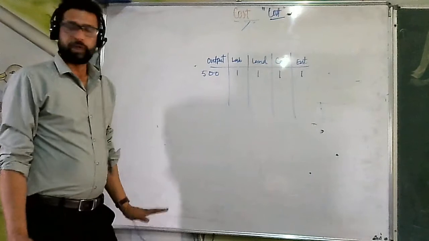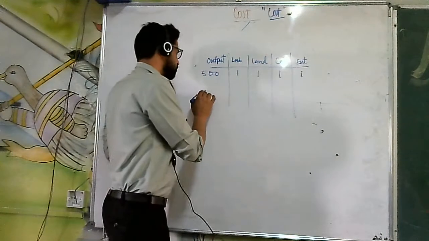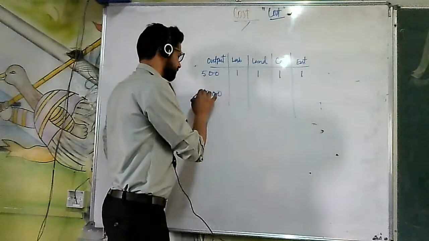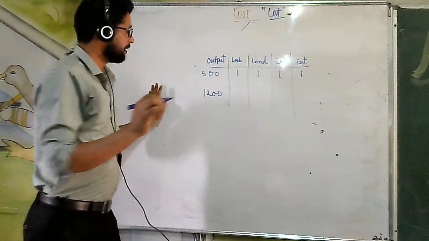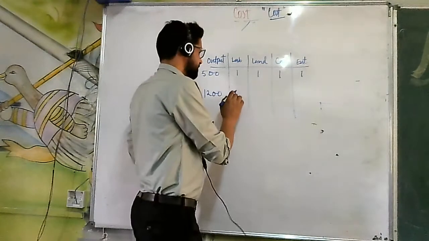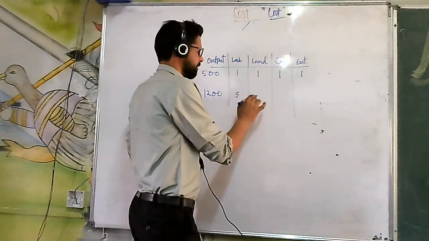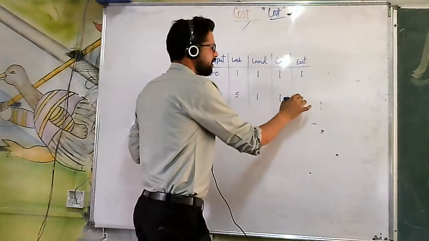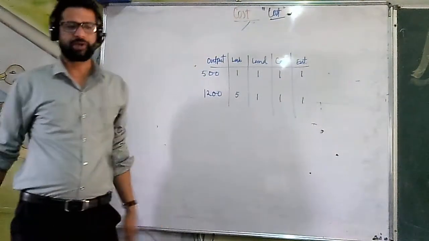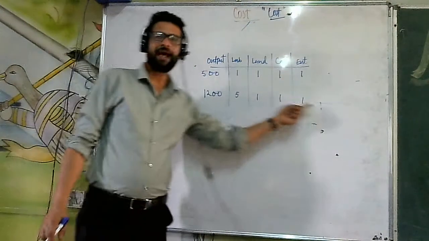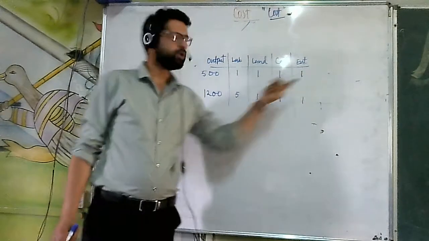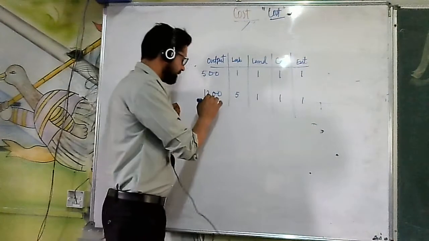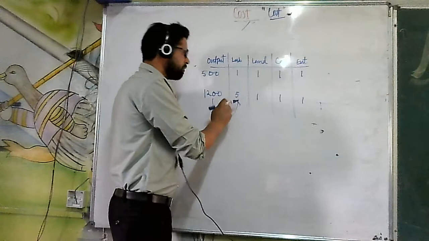Now what I am going to do here, I have to increase my output to 1200, for example. Now what is happening here? The labor has been increased from 1 to 5, but there is no change in the other factors of production. They are as they were in the previous case. So that means this output is changed only due to the change in the labor.